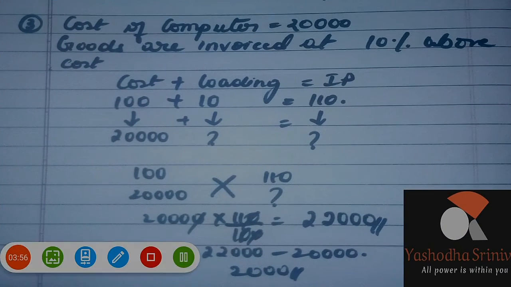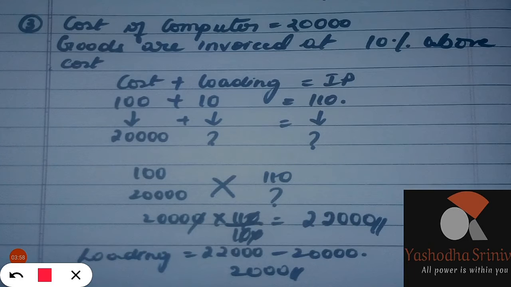Okay, so this is the problem. Next problem: the cost of computers is 20,000. The goods are invoiced at 10% above the cost. Be very careful with the wordings. Goods are invoiced at 10% above the cost. Then what would be the invoice price? What would be the loading? We have to find out.